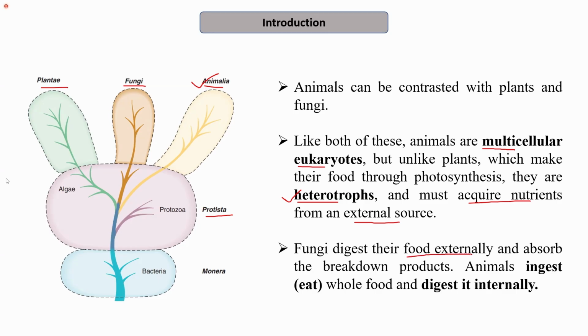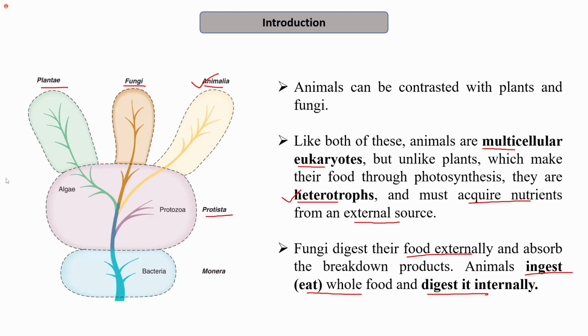That is, they release enzymes outside the body, leading to the degradation of the components, and then they absorb those products. While in animals, animals ingest, that is, they eat their whole food and then they digest it internally with the help of enzymes.